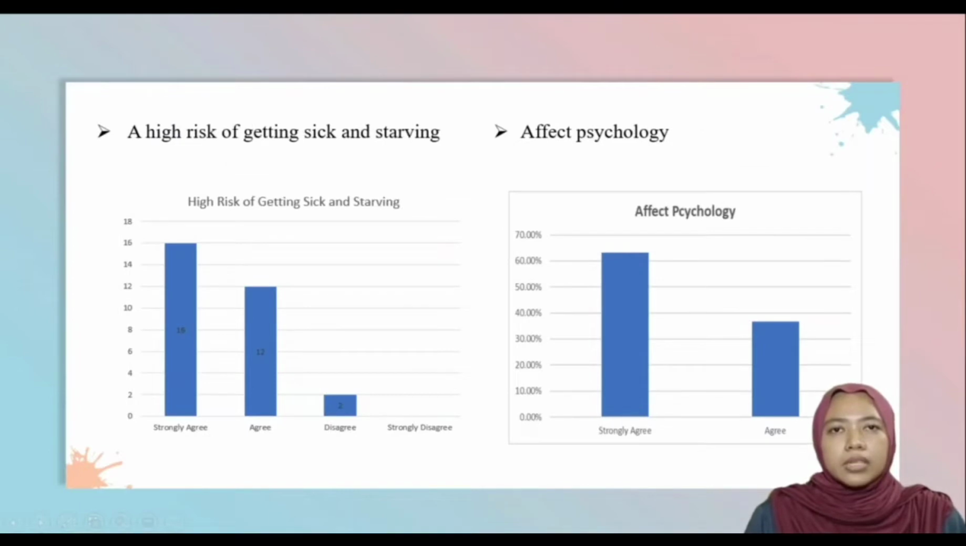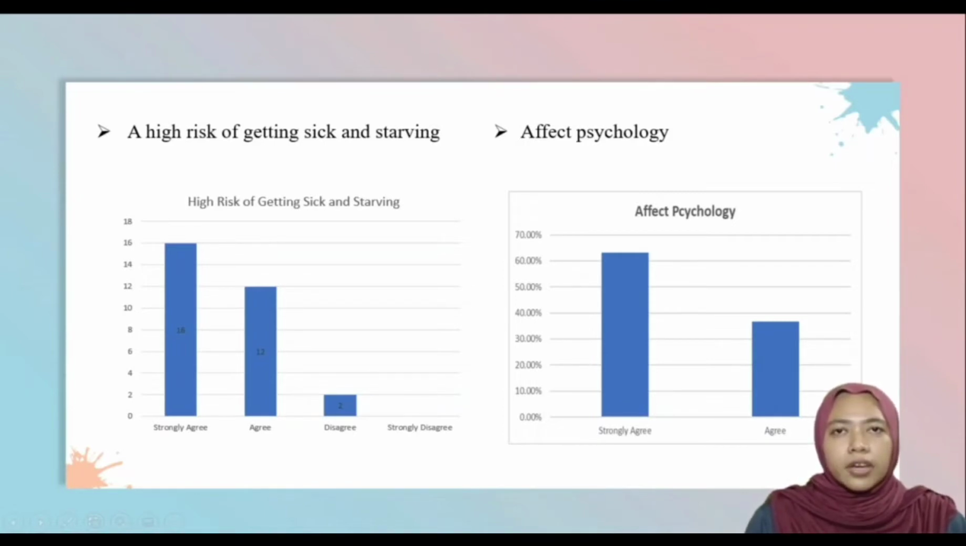Third one is a higher risk of getting sick and starving. Based on graph above, most of the respondents, which is 16 respondents or 53.3% out of the 30 respondents, strongly agree that floods in Kuching cause high risk of getting sick and starving. 12 respondents, equivalent to 40%, pick agree, and 2 respondents, equivalent to 6.7%, pick disagree. As for strongly disagree, none of the respondents select this option.